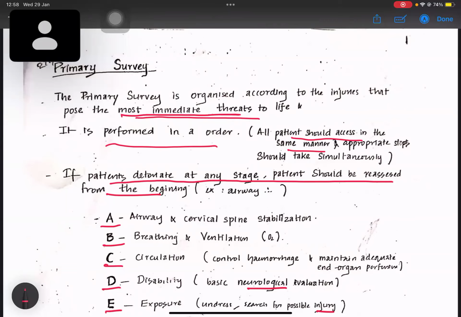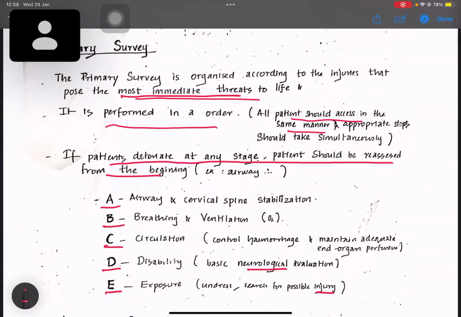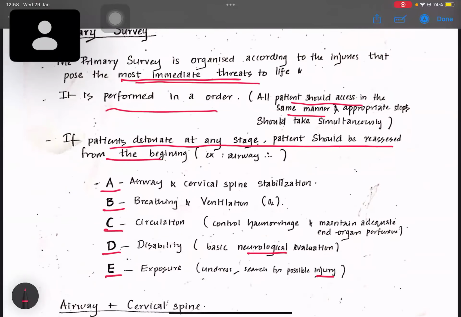So the appropriate steps should be taken simultaneously. It's a parallel thing. It's not a vertical treatment, it's a horizontal treatment, because all the checkups will be carried out at the same time. Not like first we will do this, then after finishing it completely we will do the next step. It is done simultaneously.